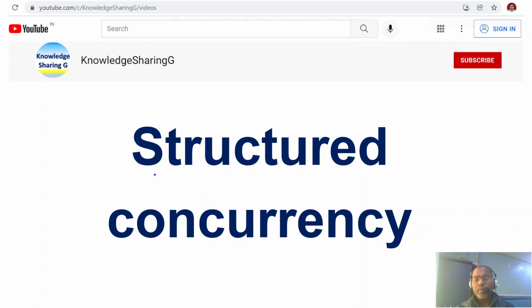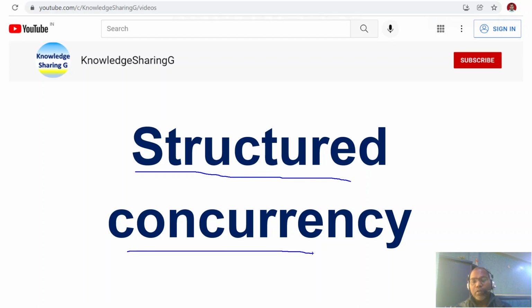Today I'm going to talk about structured concurrency. Many other languages have implemented this concept, and in Java, from JDK 19 onward, you can use structured concurrency as a preview feature. So we will discuss how Java 19 offers structured concurrency as a language feature.